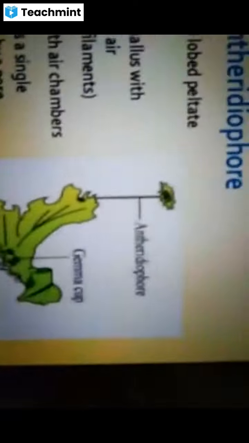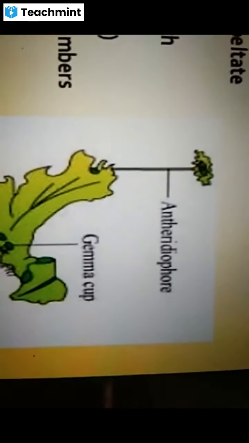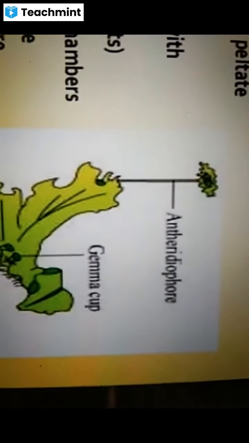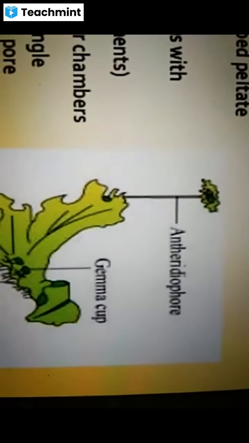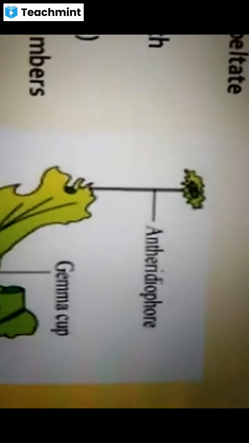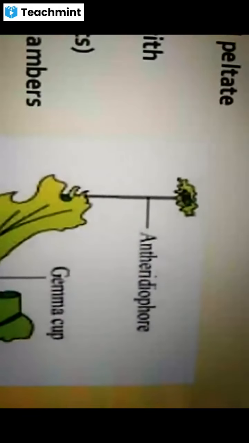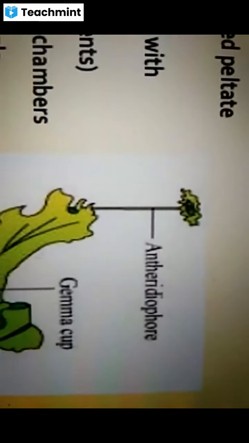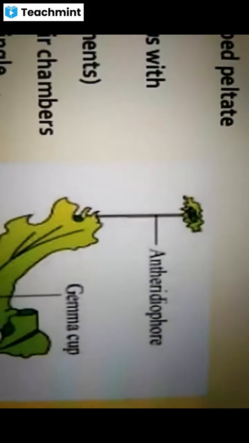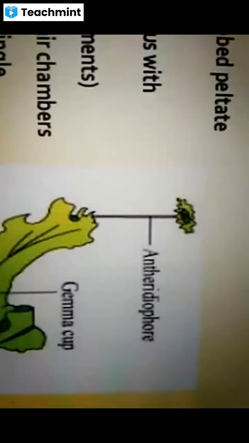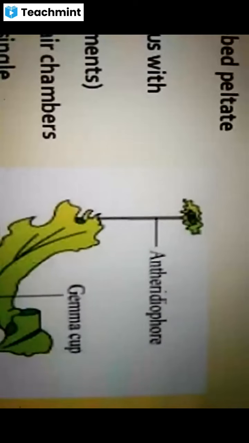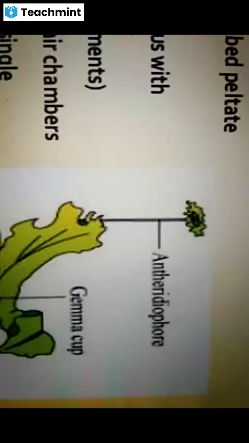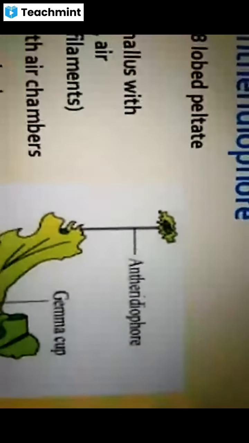See, the antheridiophore is a long stalk-like structure which may measure 1 to 3 centimeters long, and it bears an umbrella-like structure at its top with 8 lobes. These 8 lobes contain the antheridial sac or antheridial chamber.